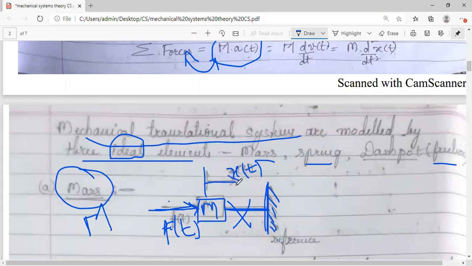Even if the body gets displaced, it will change its position in the same direction. This is very important. जिस direction में force apply होगा उसी direction में displacement भी होगा. ऐसा नहीं होगा कि मैं force इधर apply कर रही हूँ and body इधर move होगी. No, it is not like that. Initial and final point will be fixed for displacement, position.